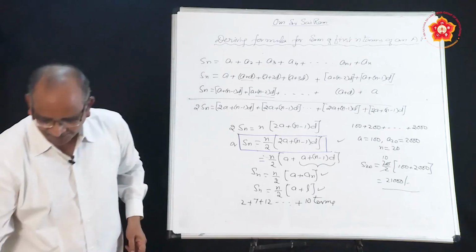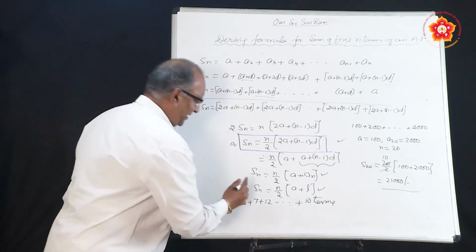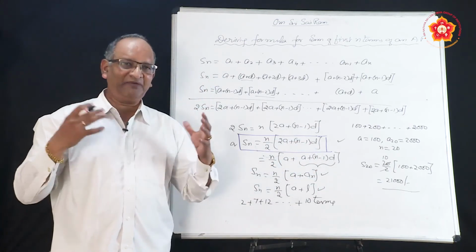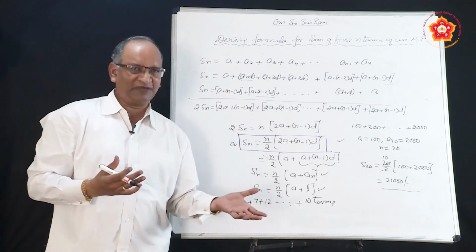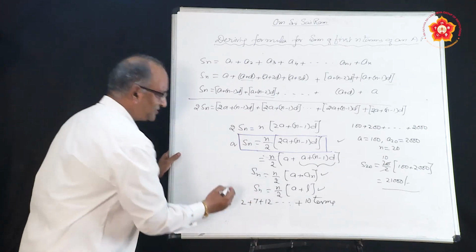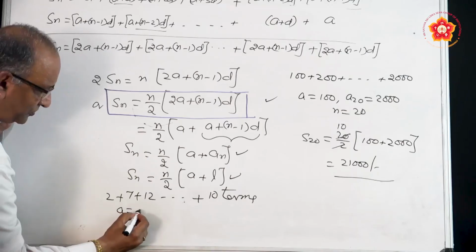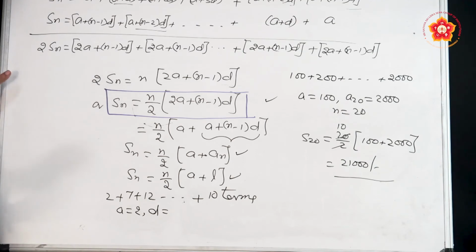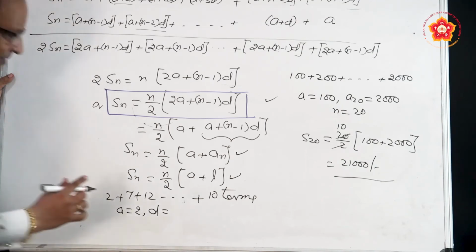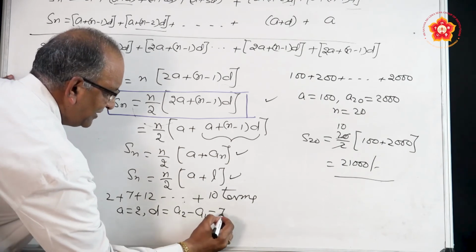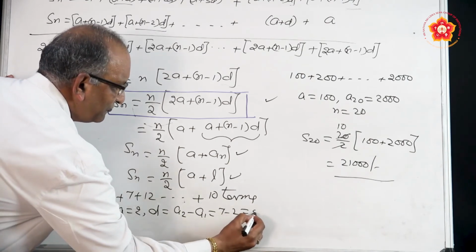Here, whenever a sequence is given, please keep in mind, we know the first term and we also know the common difference. For example, here the first term A is equal to 2. How do you get the common difference? It is the difference between any 2 consecutive terms, for example A2 minus A1, 7 minus 2 equal to 5.